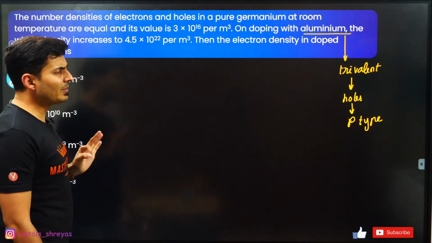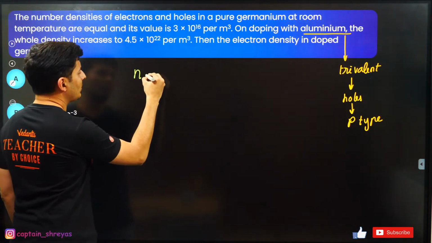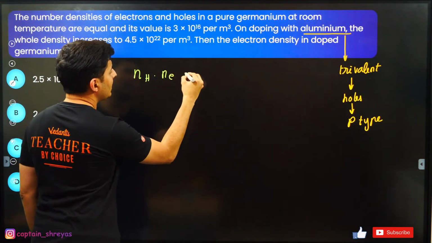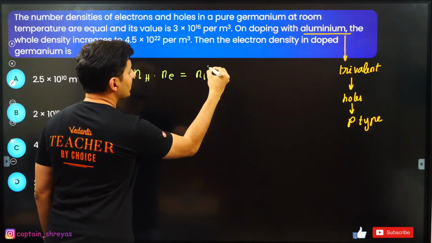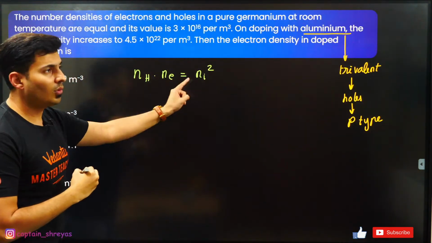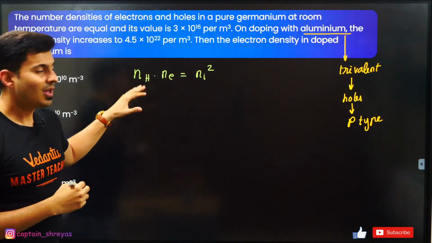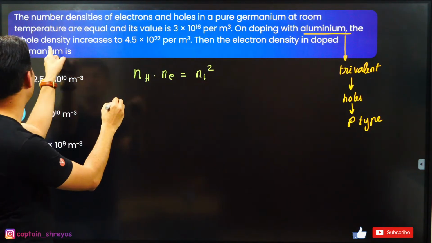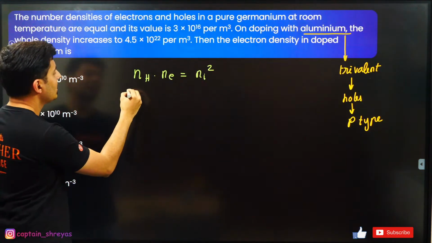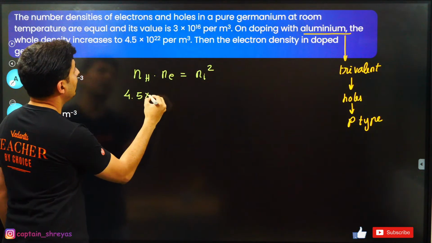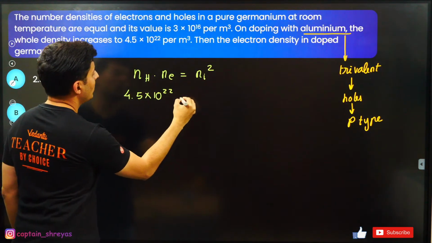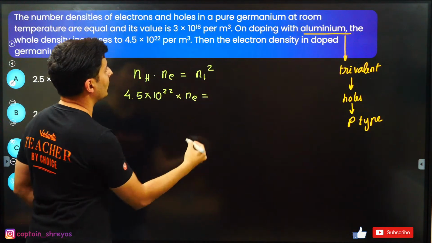Now, coming back to this question, we know the standard formula: Nh into Ne is the intrinsic concentration whole square. Standard formula for any semiconductor's concentration. The hole concentration is basically 4.5 into 10 to the power 22. Electron concentration, I do not know.